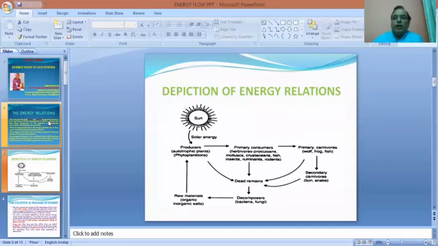Now, this very simple diagram depicts how energy relationships exist between different components of the ecosystem. So here you have got the sun. Sun is the primary source, or you can say the main, predominant source of energy of our ecosystem. We are driven by the energy that we receive from the sun. So the solar energy is perceived by the plants, green plants.